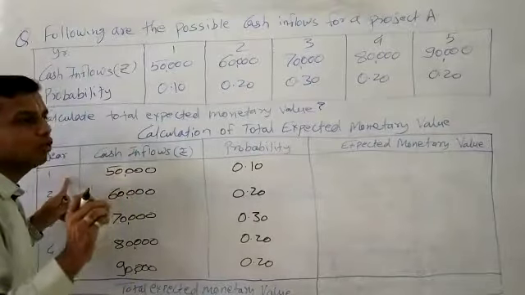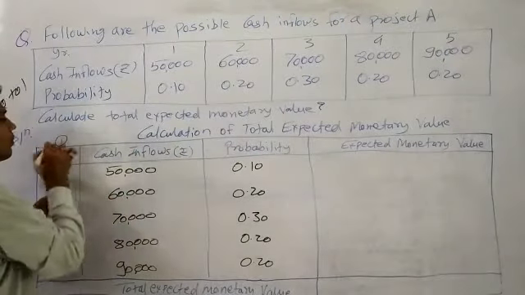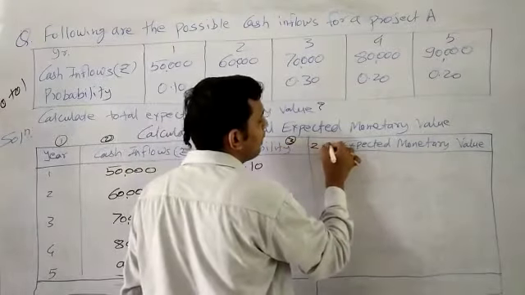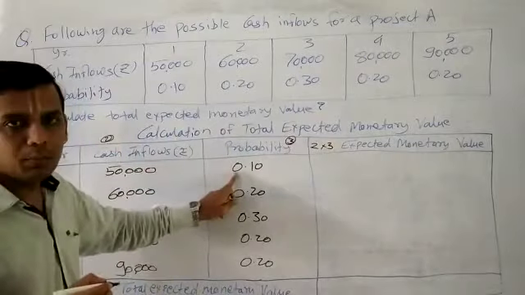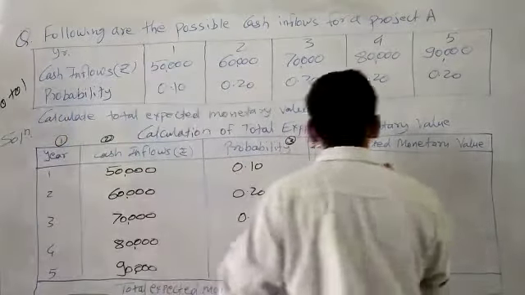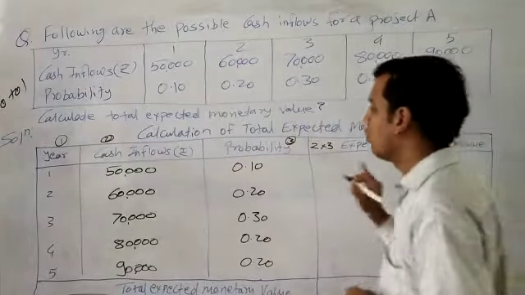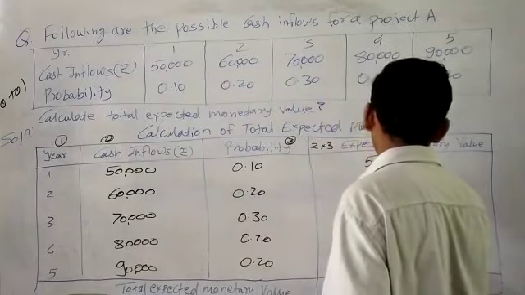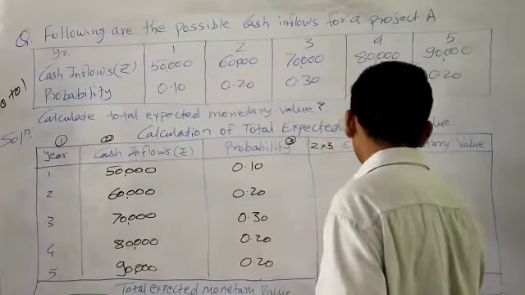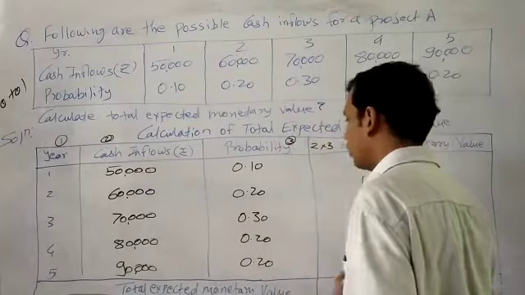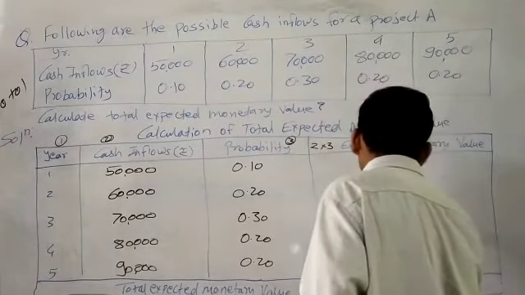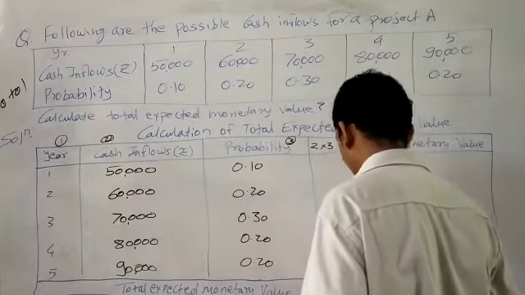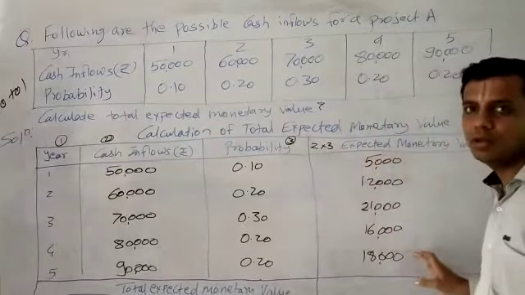In simple terms, the first column is year, cash inflow is the second column, and probabilities are the third column. So I would say column 2 multiplied by column 3: cash inflows multiplied by probabilities, and we arrive at the expected monetary value. For the first year it would be 5,000, for the second 12,000, for the third year 21,000, for the fourth year 16,000, and for the fifth year 18,000. These are the expected monetary values.